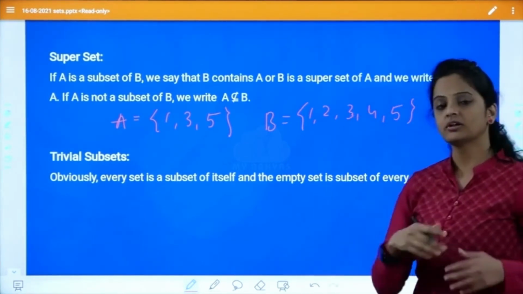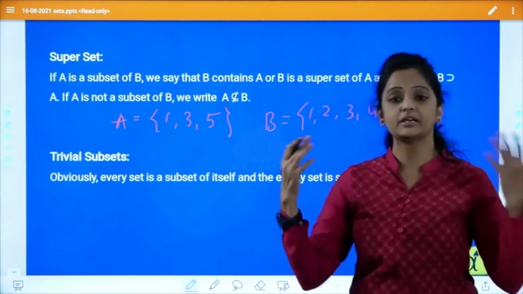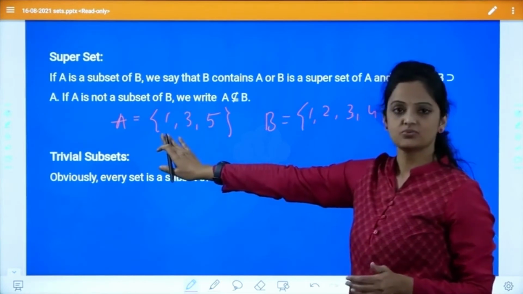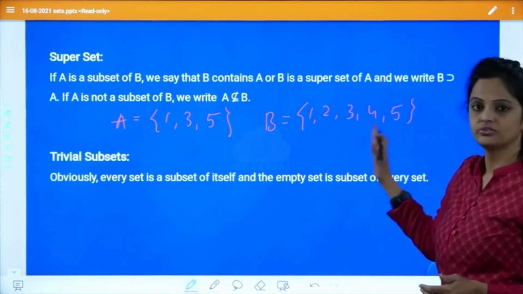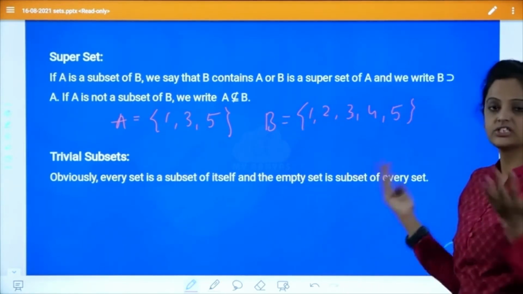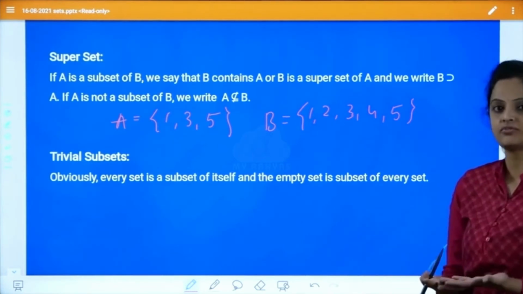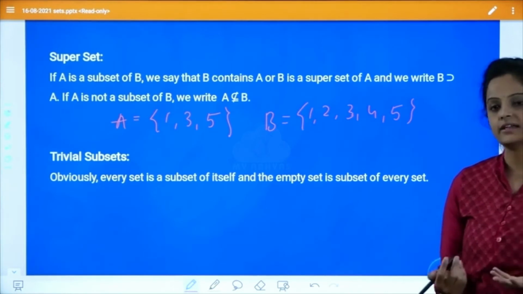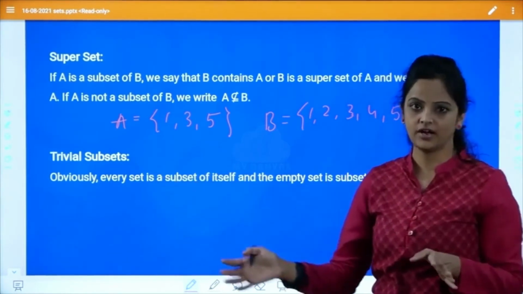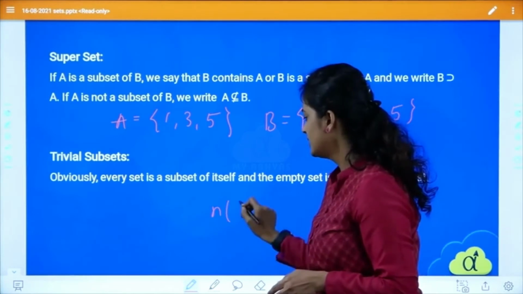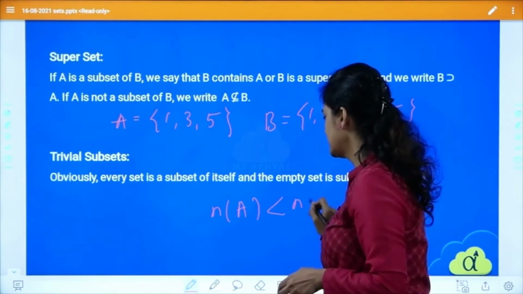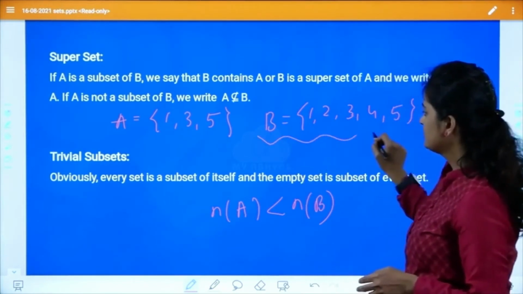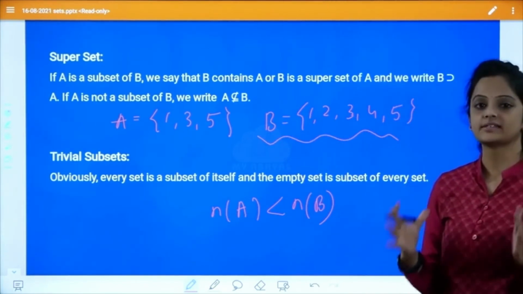We are not talking about the number system or any bigger set. In this, set A is 1, 3, 5 and set B is 1, 2, 3, 4, 5. Compare them. Which is bigger? The one with more elements is bigger. The cardinality of that set has to be greater than the other one. Properly, I can say n(A) is less than n(B). Then set B is called the superset.